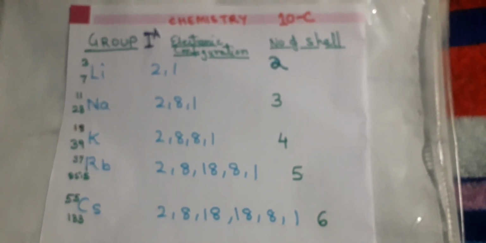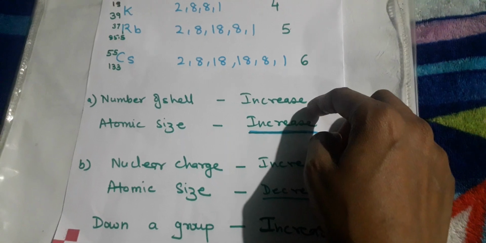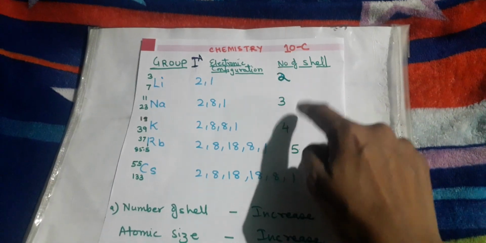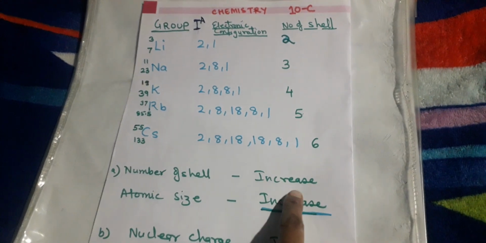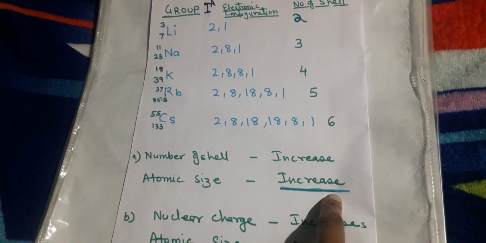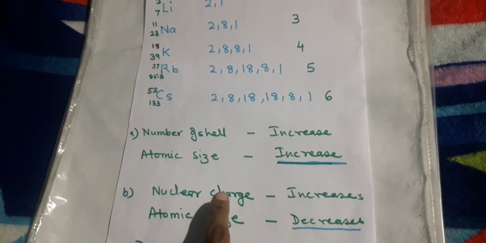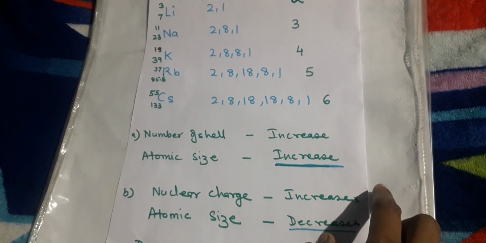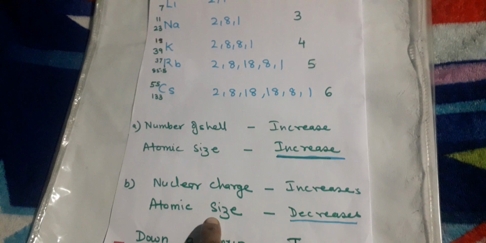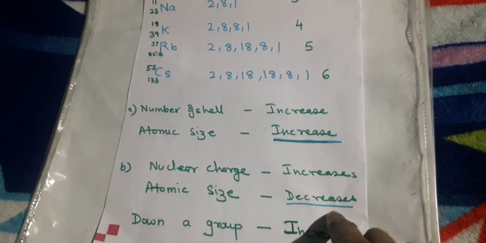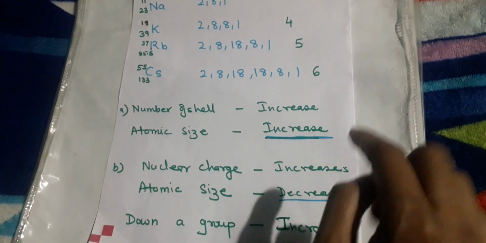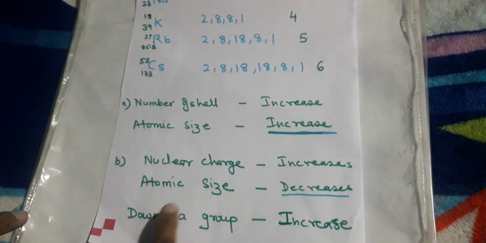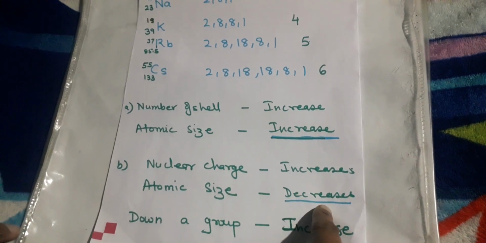So what answer do you get for the number of shells? You see that it is increasing, because every time you can see 2, 3, 4, 5 and 6, so the number of shells is increasing. It means atomic size is also increasing. But the nuclear charge is also increasing, because every time the protons increase, the positive charge on the nucleus increases. When the nuclear charge is increasing, then atomic size will decrease. Over here you are getting two answers. In terms of number of shells, it's increasing, and in terms of nuclear charge, it's decreasing. So what will be your answer?